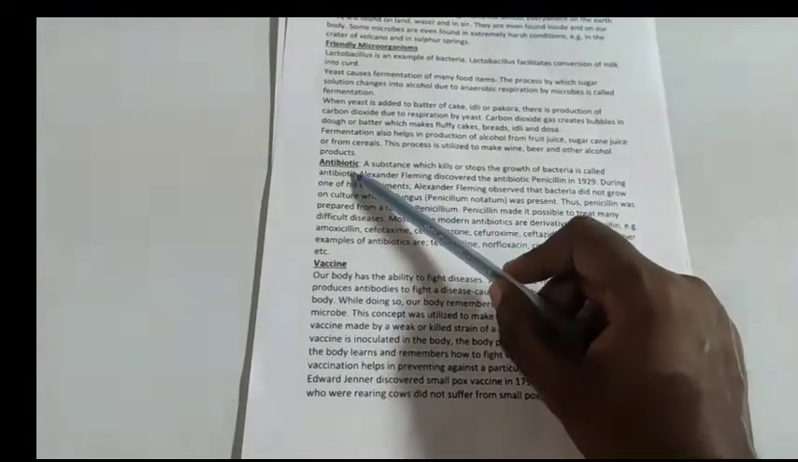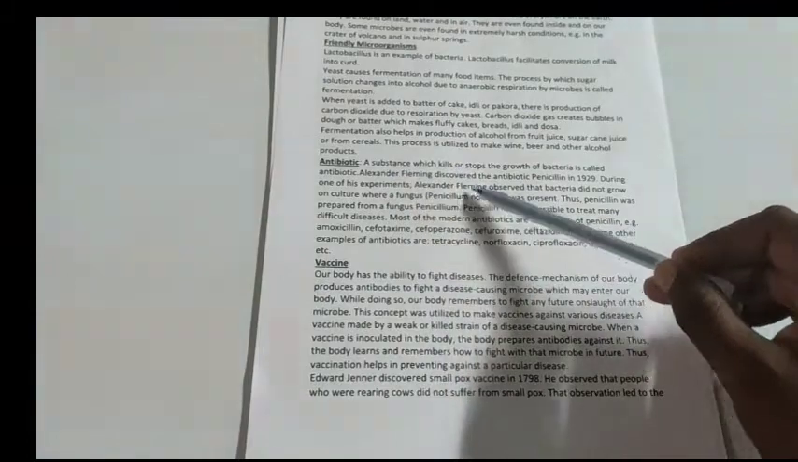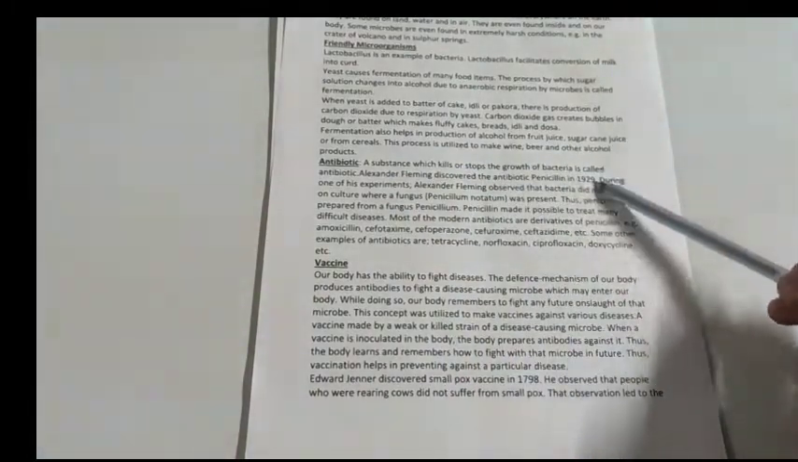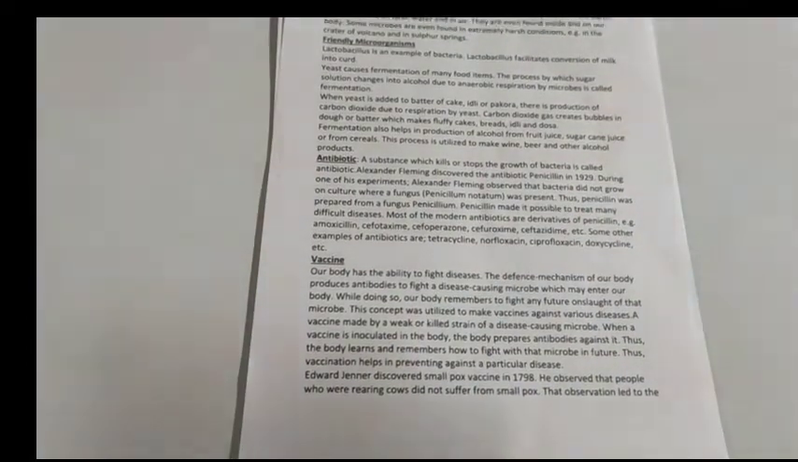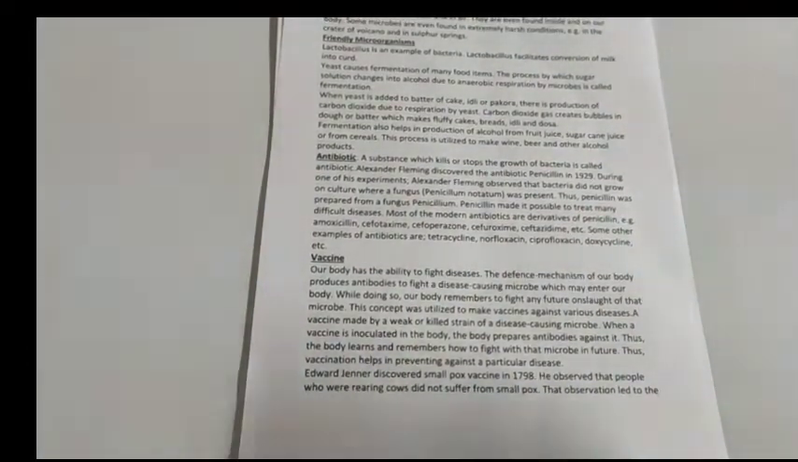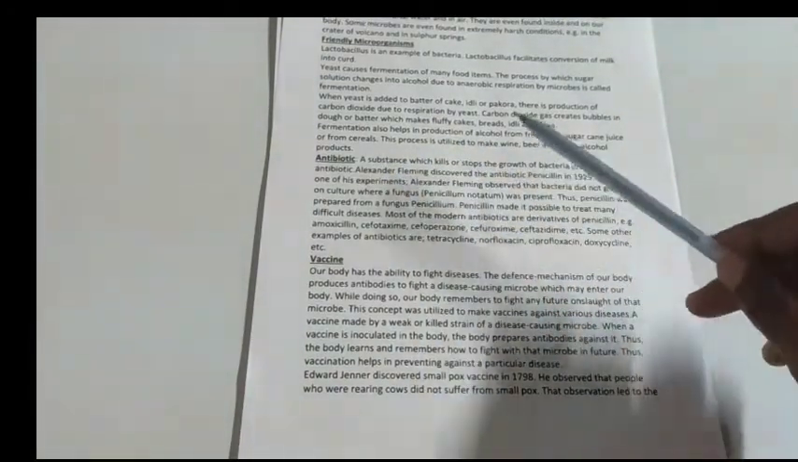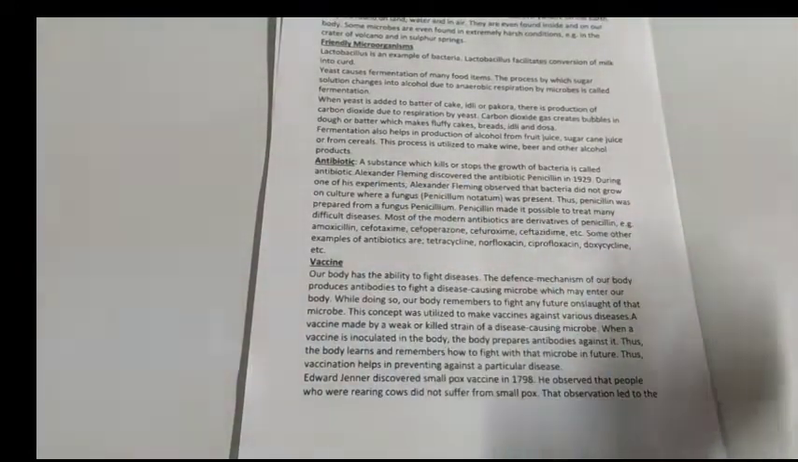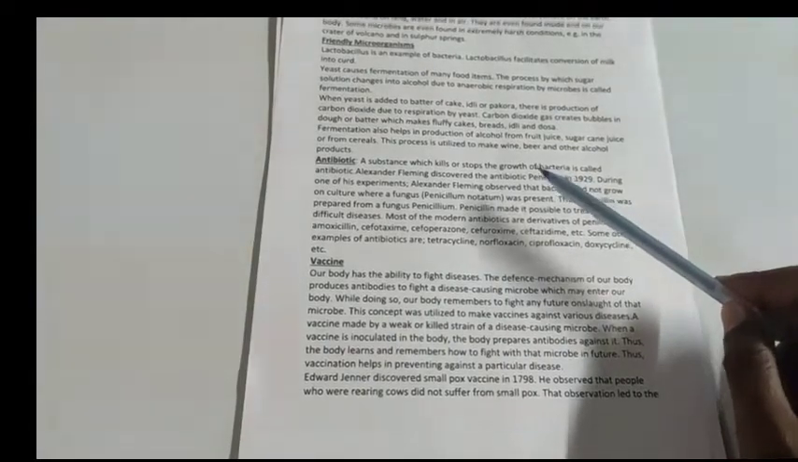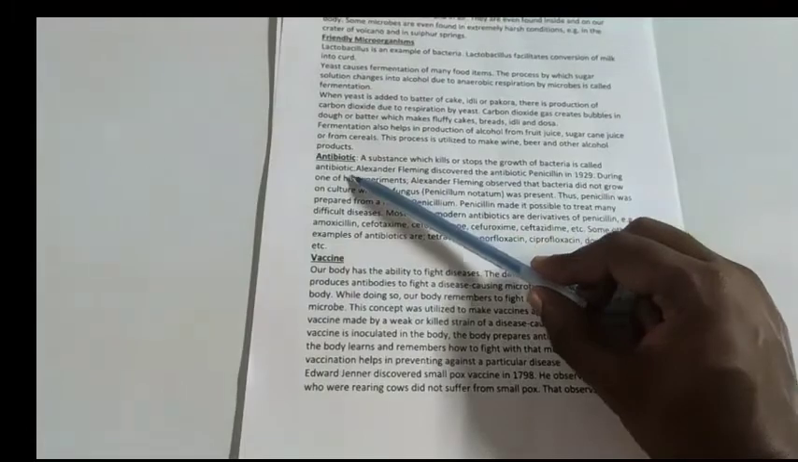Not only this, some more ways these microbes are helpful to us is by production of antibiotics. So what is an antibiotic? An antibiotic is a substance which kills or stops the growth of bacteria. Once again, these antibiotics work on bacteria only. It will not allow the bacteria to grow because it will kill or stop the growth of the bacteria. Such a chemical substance is known as an antibiotic.